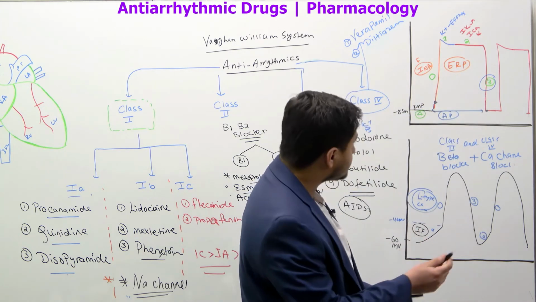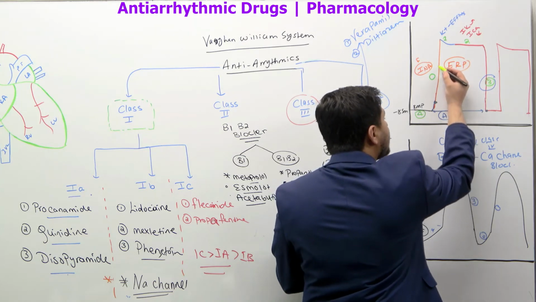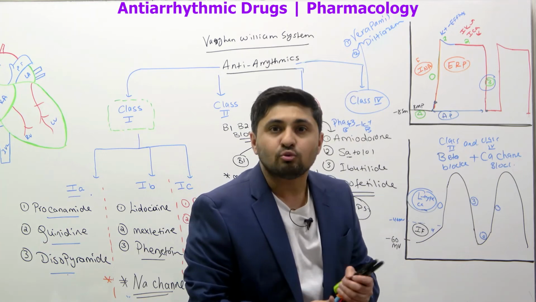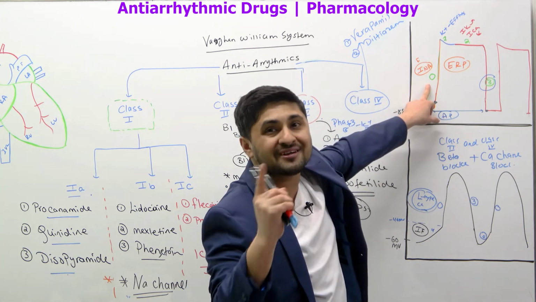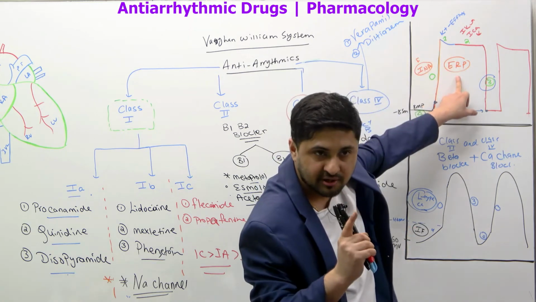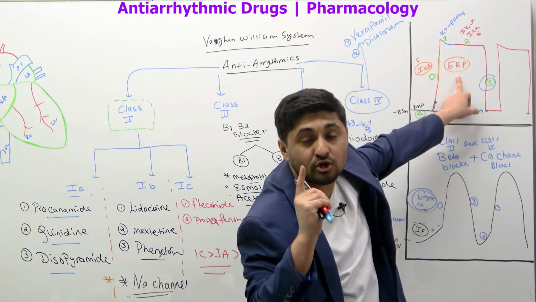Basically, what this graph is showing is depolarization. When one cardiac myocyte is going through depolarization, that means a lot of the voltage-gated sodium channels are opened up.